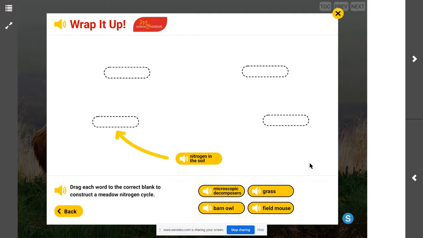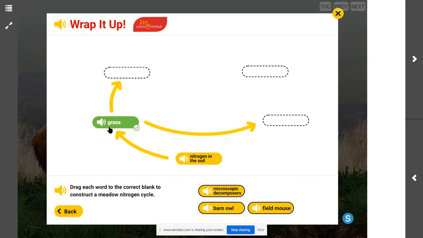So we can look at this cycle right here, and what we're going to do is drag each word to the correct blank to construct a meadow nitrogen cycle. So if we started with nitrogen in the soil, what the nitrogen's going to go to, that is correct, it's going to go to the grass. So the nitrogen makes the plant grow.